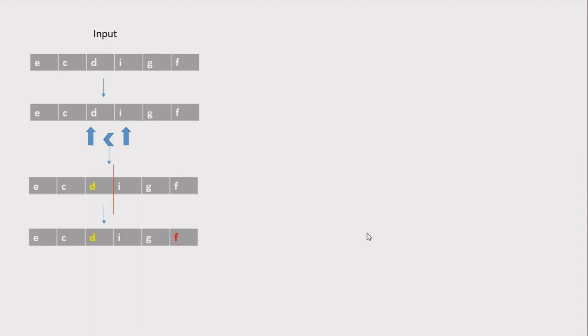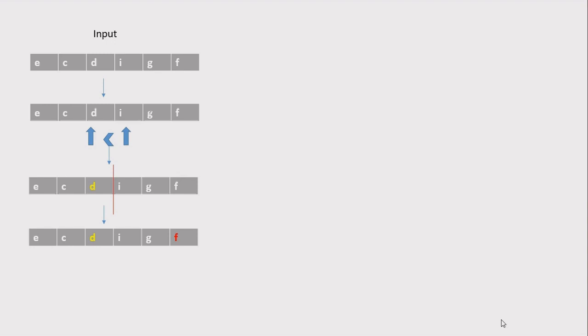Our point of focus will now become the characters D and F. What we are going to do is swap both F and D. Now you might think why we have to swap D, because D is the starting point from where our string is going to become the biggest and the first biggest, the immediate biggest.